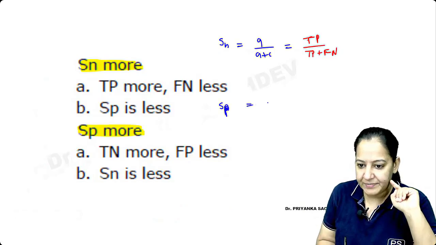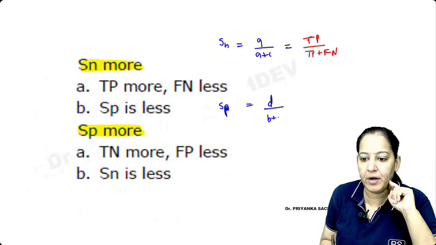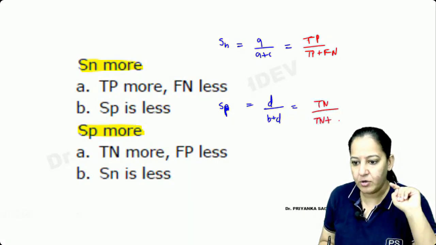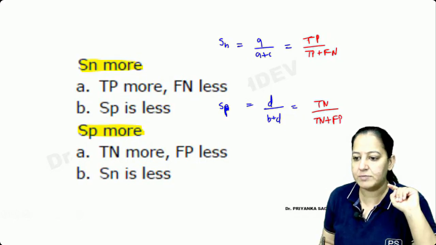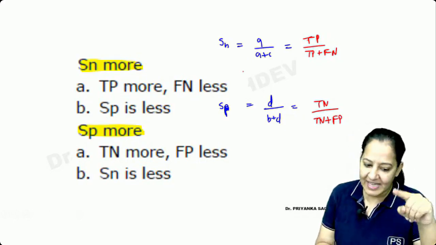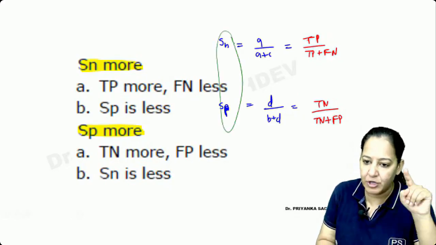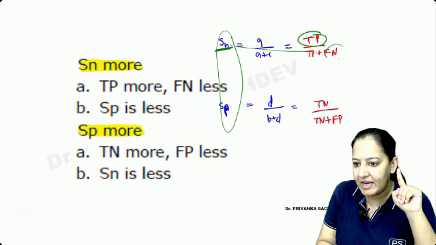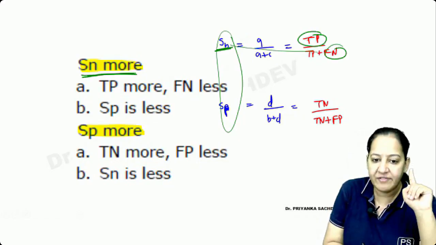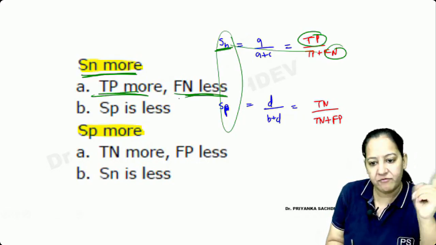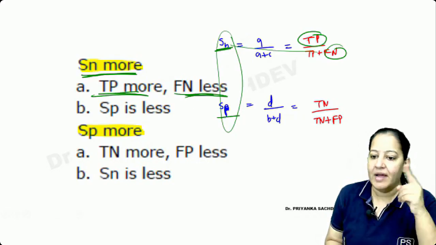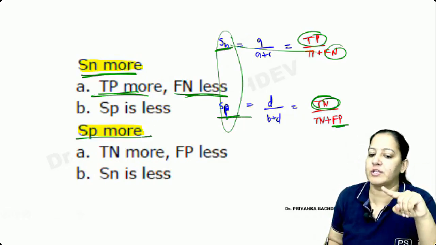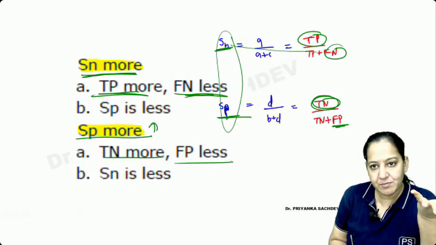Specificity is equal to B upon B plus D, that is true negative upon true negative plus false positive. Am I right? I guess I'm right. Sensitivity and specificity are inversely proportional to each other. Sensitivity is directly proportional to true positive and inversely proportional to false negative. So if sensitivity is more, true positive is more, but false negative is less. And specificity is directly proportional to true negative and inversely proportional to false positive. So if specificity is more, true negative is more, and false positive is less.